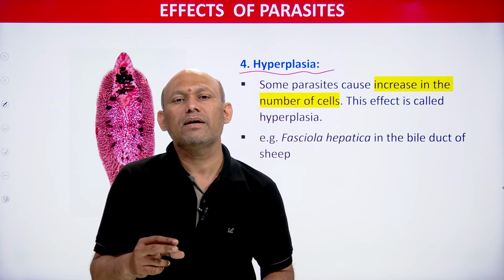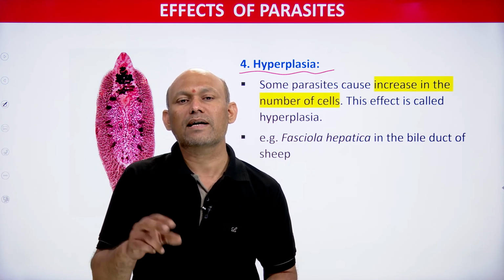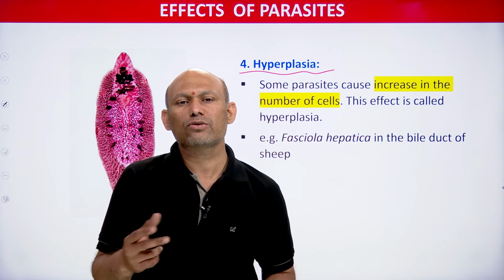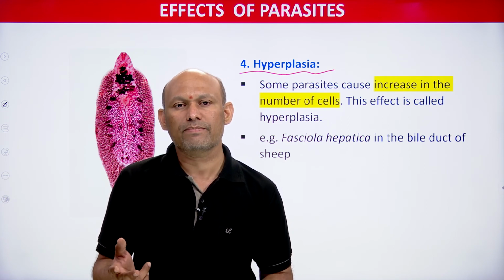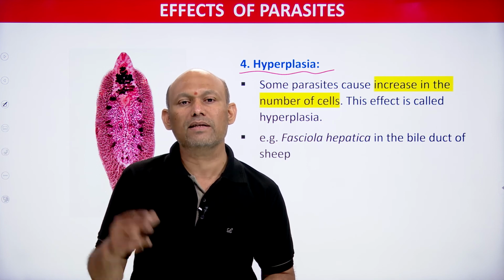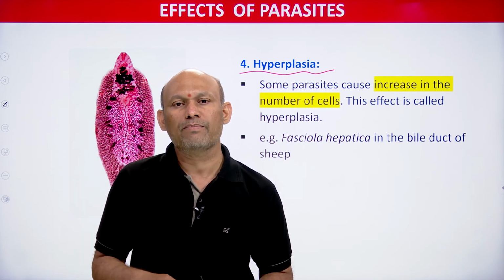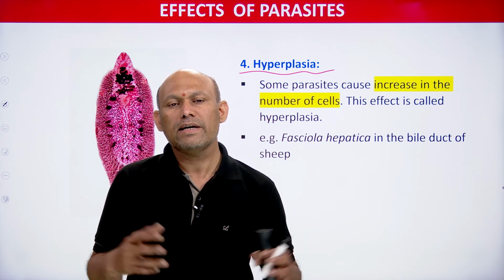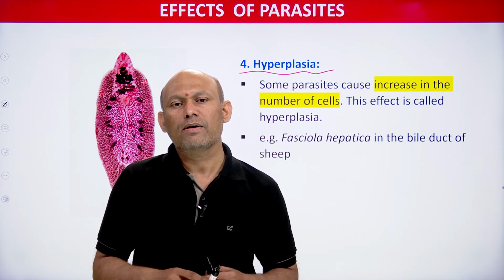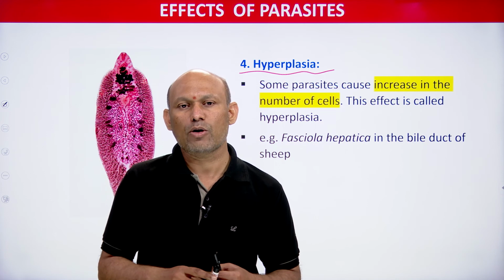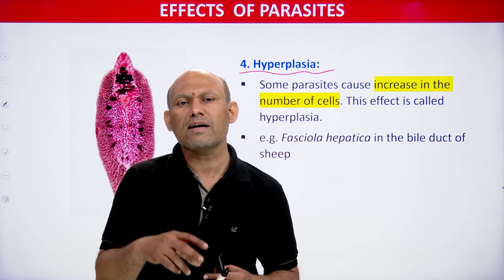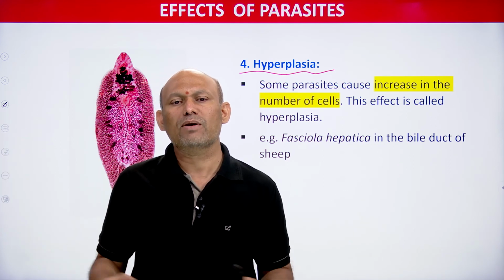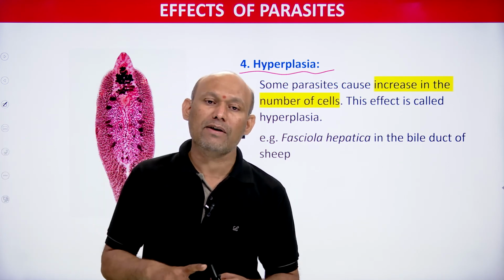There will be an abnormal increase in the size of the cells in a tissue, and that leads to the formation of new structures. That also leads to cancer. That is what we have seen in neoplasia. In gigantism, what happens? The body of the host increases because of parasitic stages in its body. So whenever parasites attack the host, the size of the body of the host increases. That is gigantism. You see, in hyperplasia what happens?